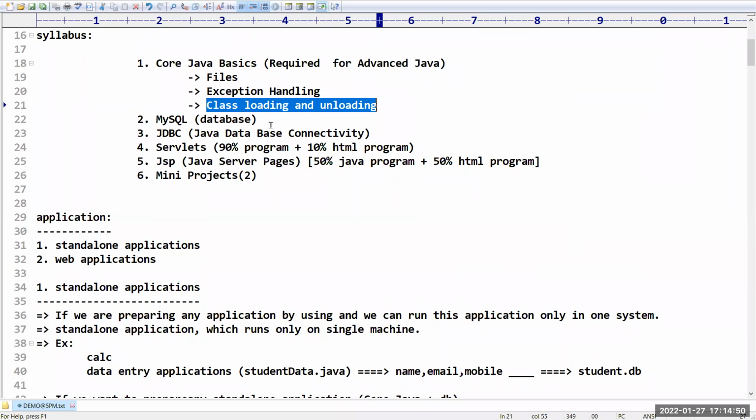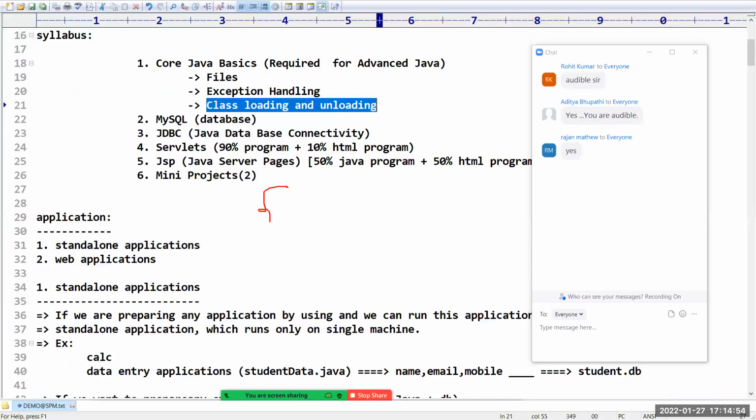When you study core Java, you know we create static blocks and instance blocks. What is the purpose of a static block? It executes automatically whenever we load the class for the very first time.